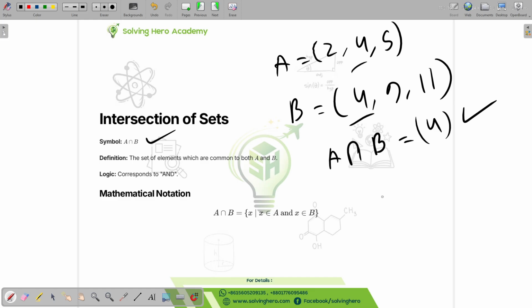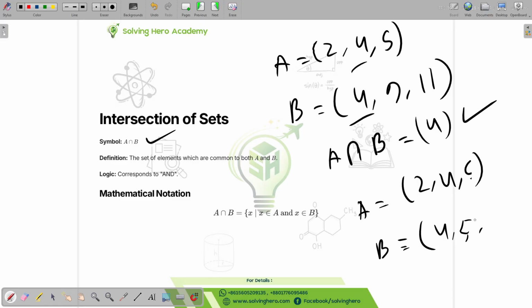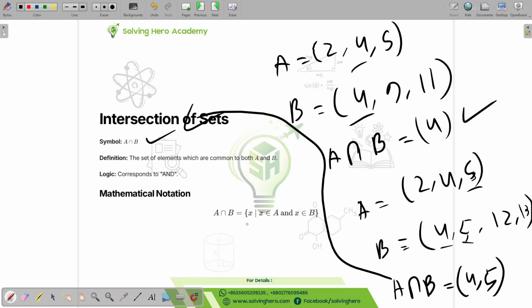Let's say we had 2 common, right? Let's say we had A is 2, 4, 5, and B is 4, 5, 12, 13 or something like that. So we have 2 things that are common, 4 and 5. So the intersection of A and B will be 4, 5. Okay, so these are called the intersection of sets. Logic corresponds to AND. So it actually matches the description of an AND gate.